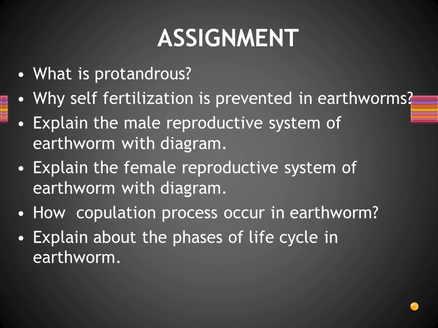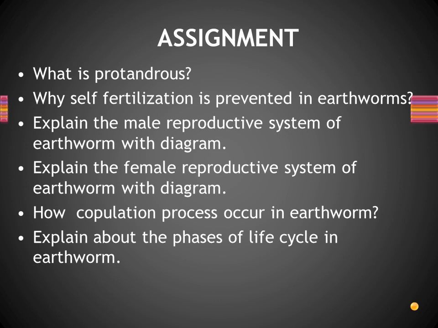Then, why is self-fertilization prevented in earthworms? It is the same process. The question can be asked in two ways. What is protandrous may be asked, or why self-fertilization is prevented. Because the reproductive organs mature at two different times. Of course, the sperm cells mature earlier than the ovum. That's why self-fertilization is prevented and sexual reproduction takes place.